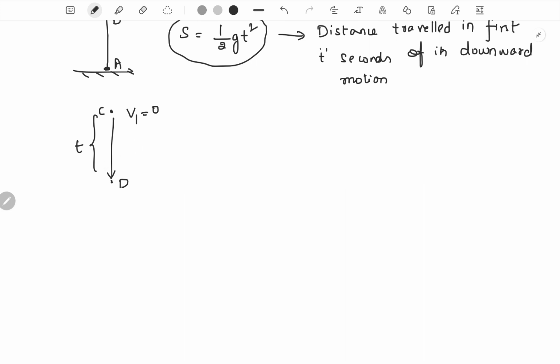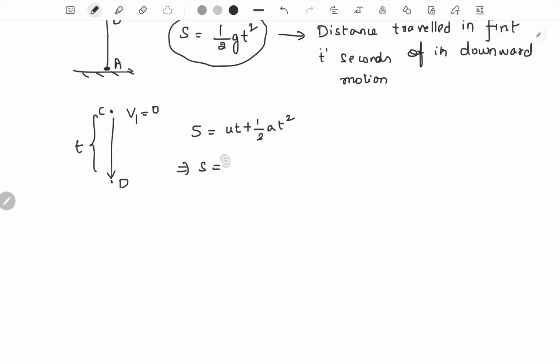As it goes from C to D, the direction of motion is not changing, hence the magnitude of displacement and distance traveled would be the same. So let's calculate the magnitude of displacement, which would be equal to the distance traveled. To calculate the displacement, S is equal to, I will make use of this relation.